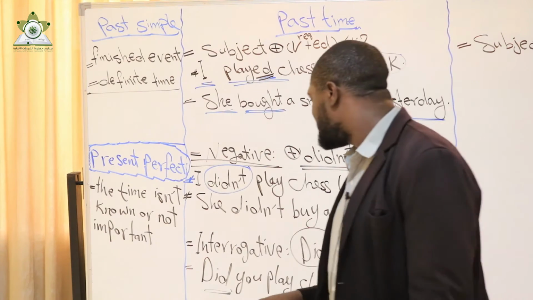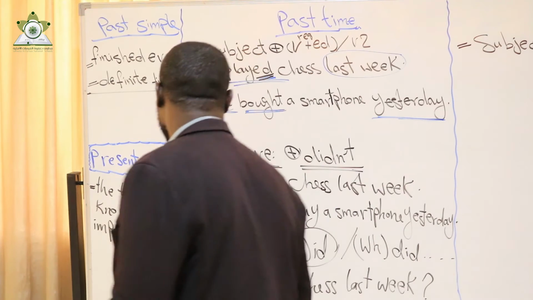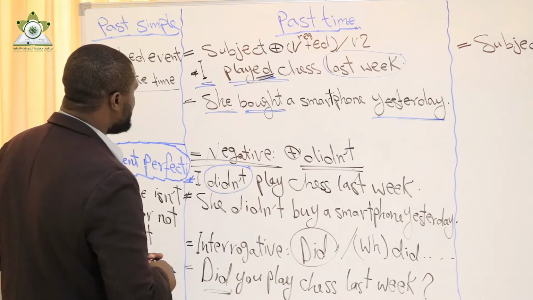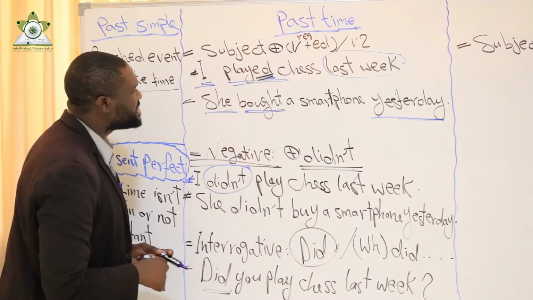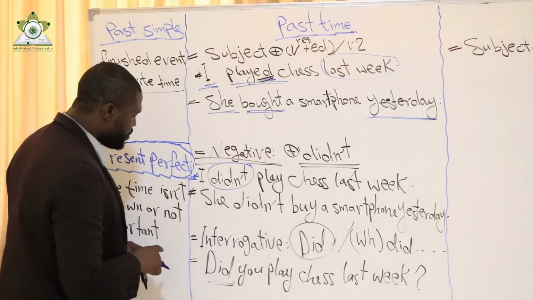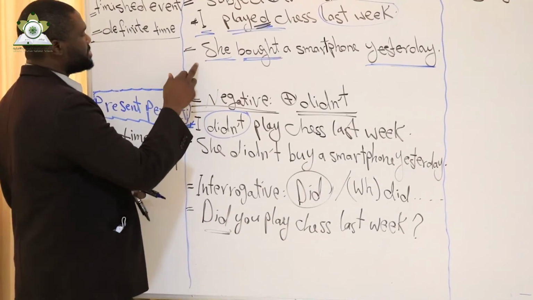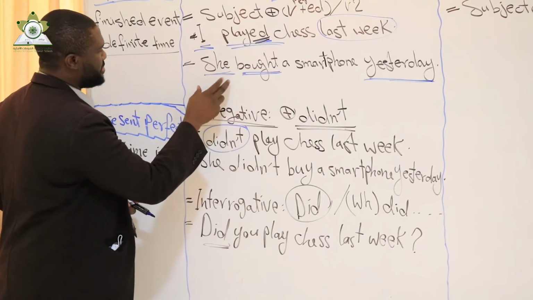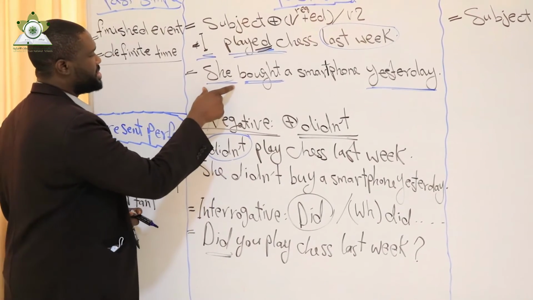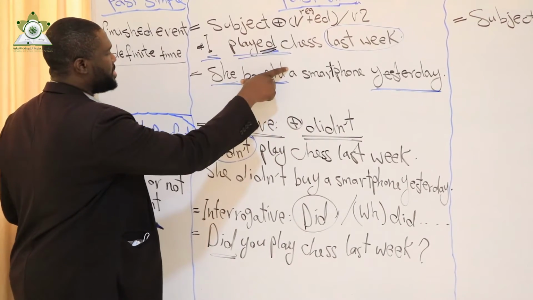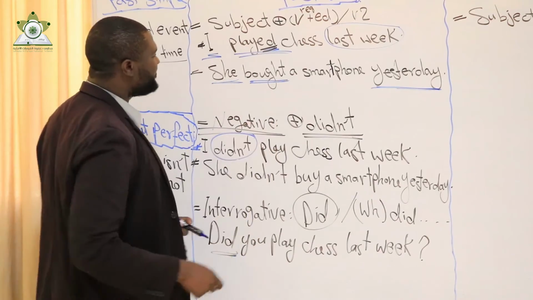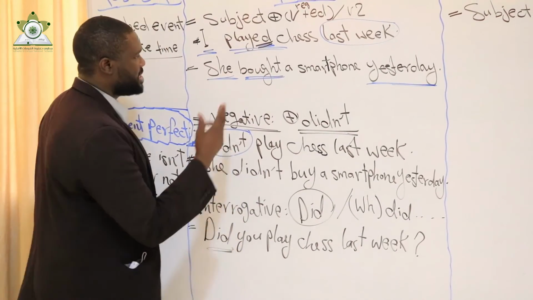If it is informative, I say, for example, she bought a smartphone. I say, what did she buy yesterday? Here I use what, for example, what did, after that the subject, then the main verb becomes infinitive. Why? Because I use did.